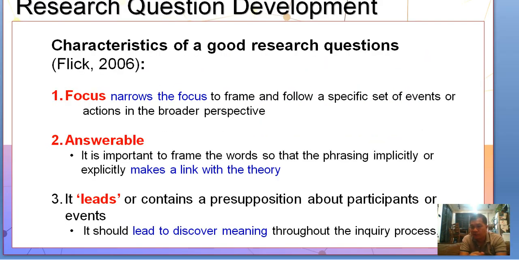So what are the characteristics of good research questions in a qualitative study? One is focus. So you narrow the focus to frame and follow a specific set of events or actions in the broader perspective. Then it should be answerable. It's important to frame the words so that the phrasing implicitly or explicitly makes a link with the theory. Then it leads or contains a presupposition about participants or events. So it should lead to discovering meaning throughout the inquiry process.